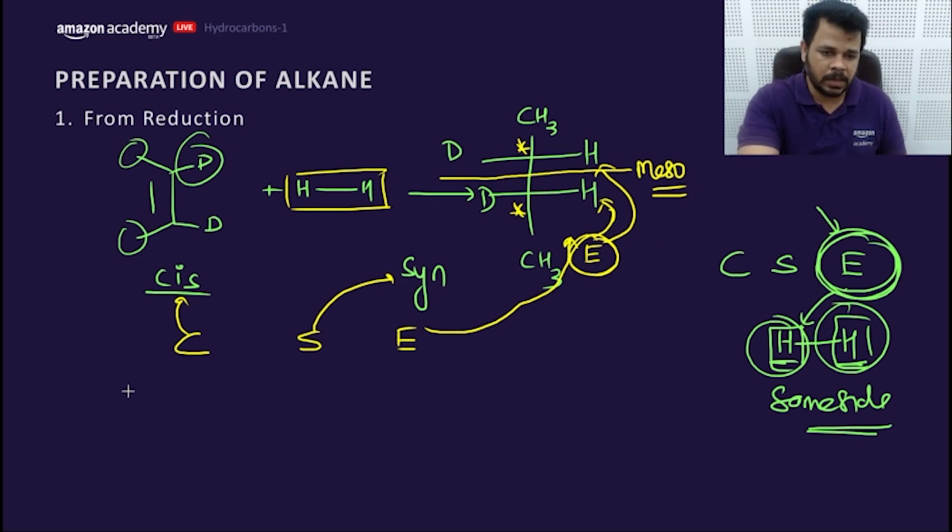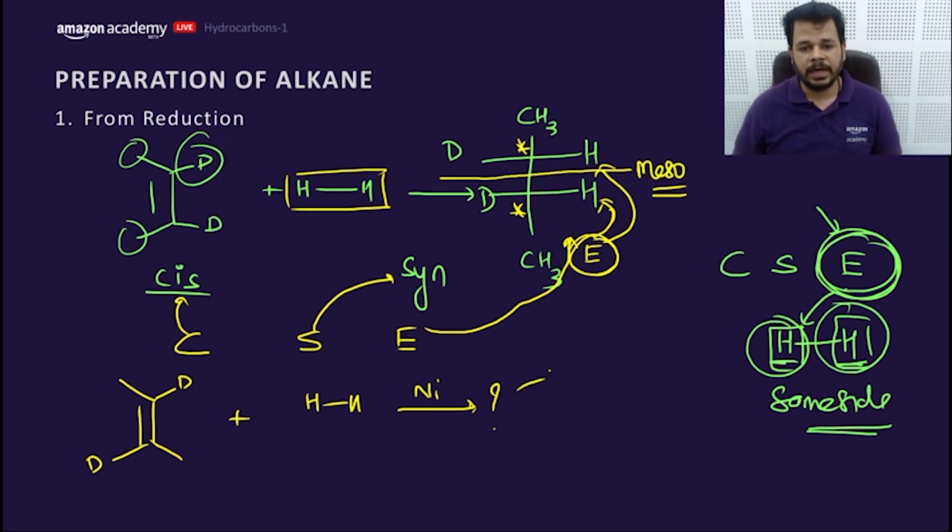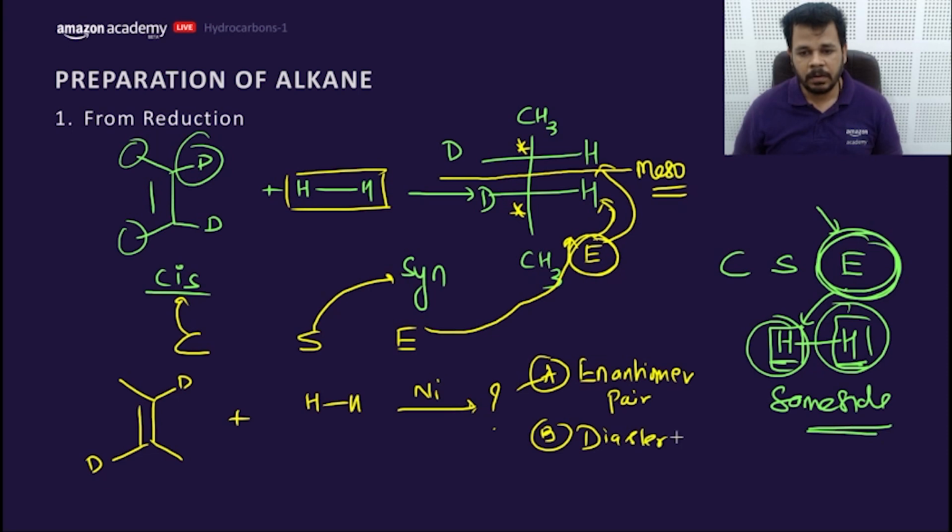Let's try another compound to make it crystal clear. Let's have an example. This is D and this is D. I want to add H and H in presence of nickel. What would be the nature of the product? A, enantiomer pair. B, there would be a diastereomer pair. And C, the compound would be meso.